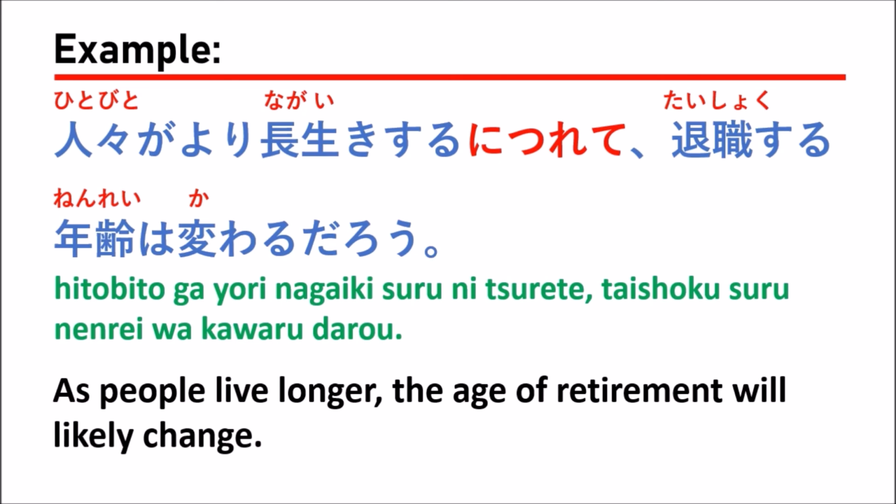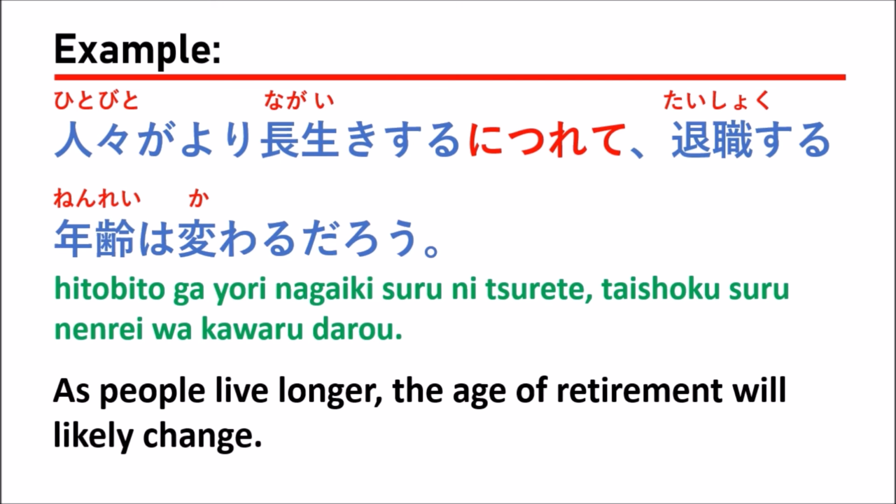Something like this. So when people have a long life, right, it's the first situation. And the second situation, 退職する年齢, means the age of retirement, right, might be changed. Because what? Because you have a long life, so you should work more. The length of work should be longer.